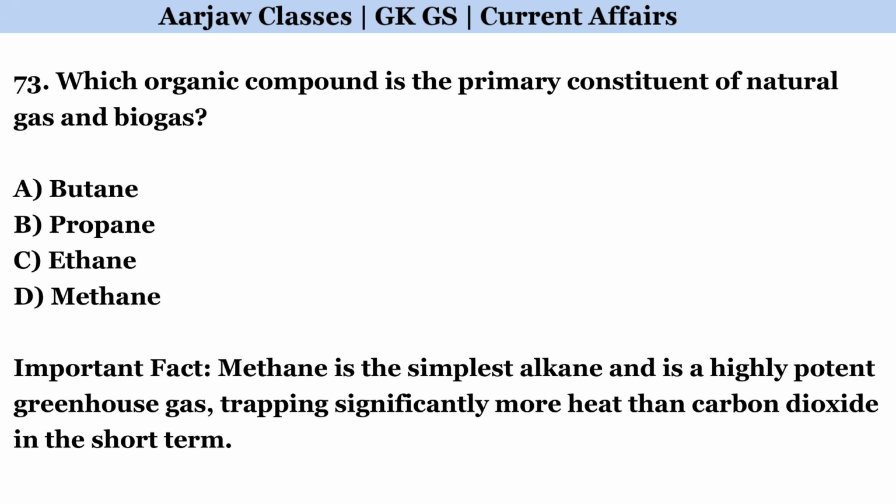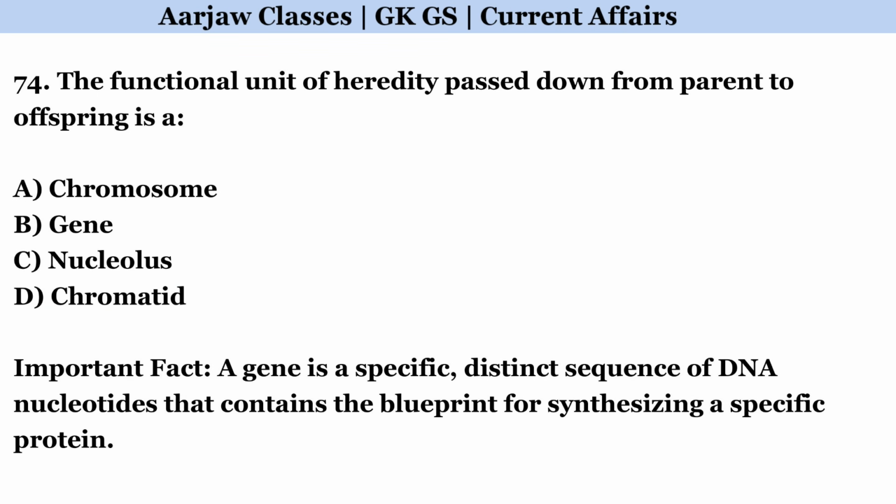Which organic compound is the primary constituent of natural gas and biogas? Correct option is D. Methane. The functional unit of heredity passed down from parent to offspring is A. Correct option is B. Gene.